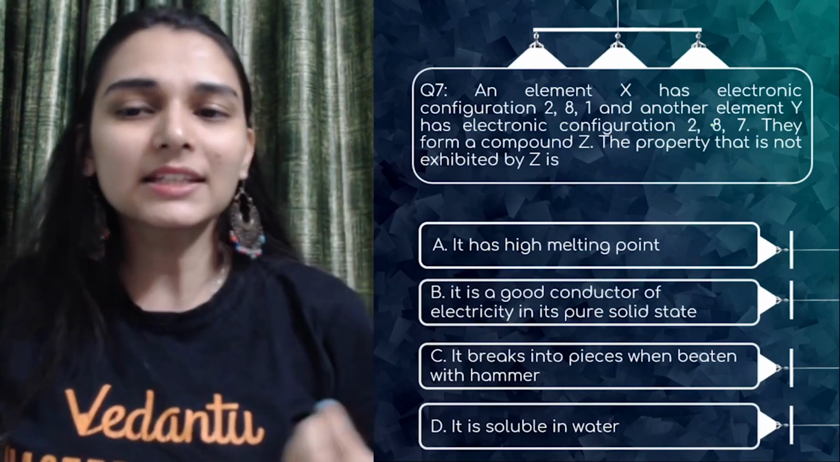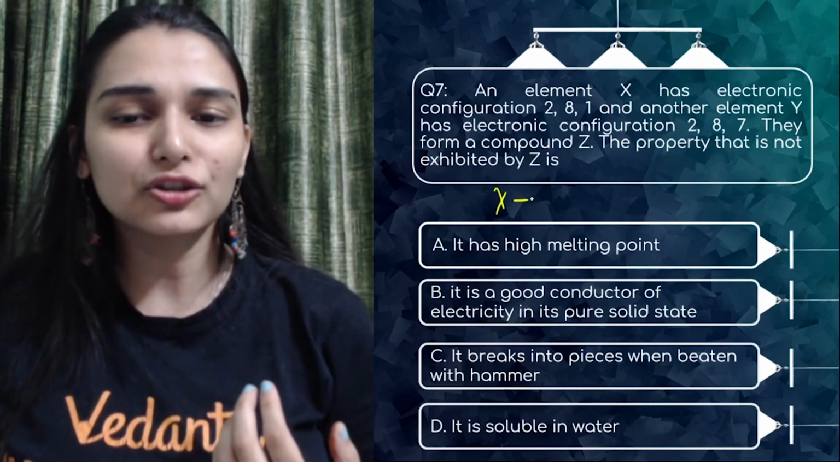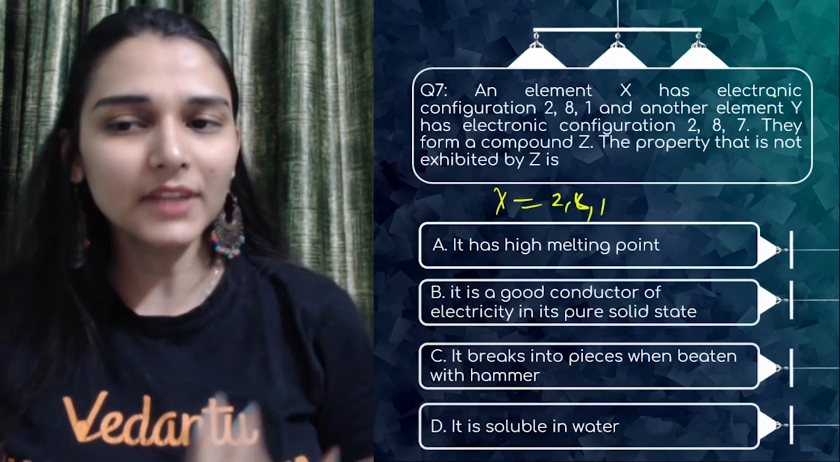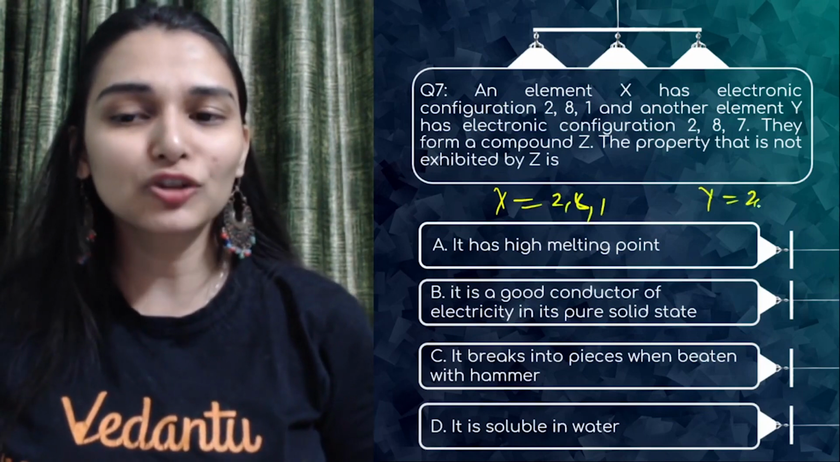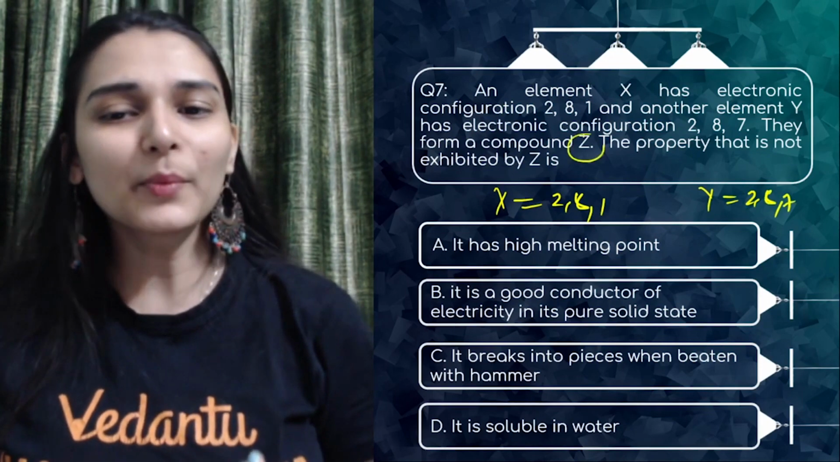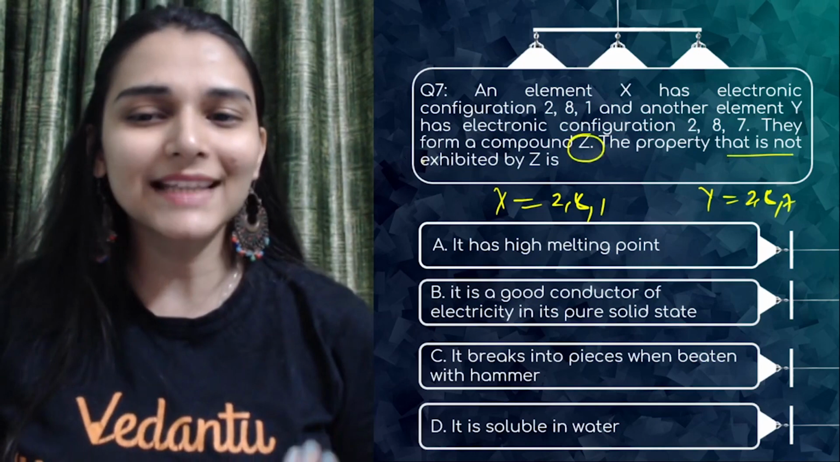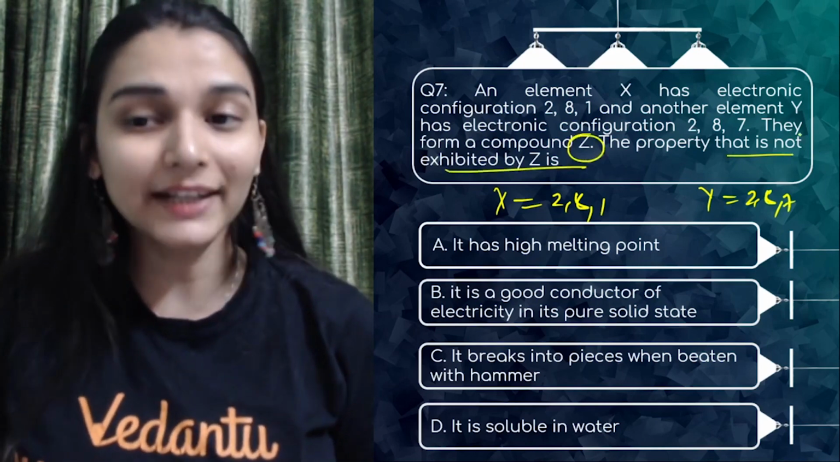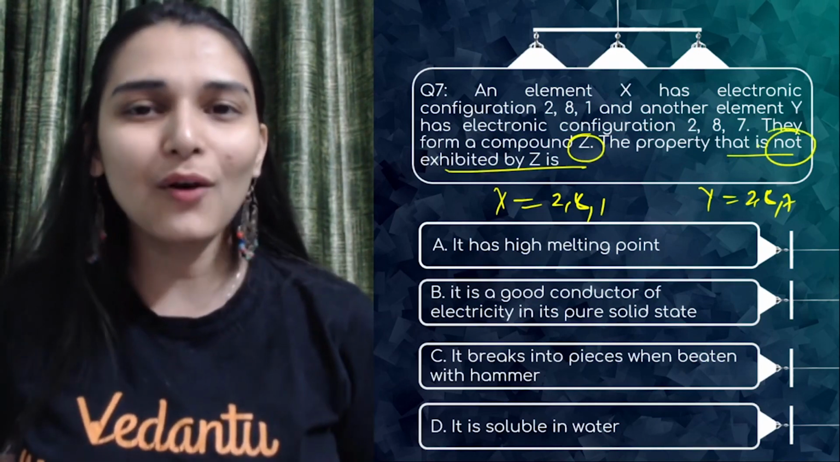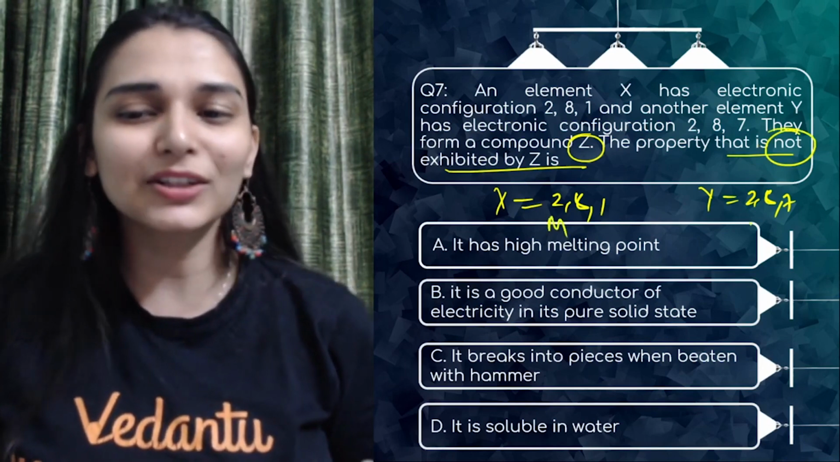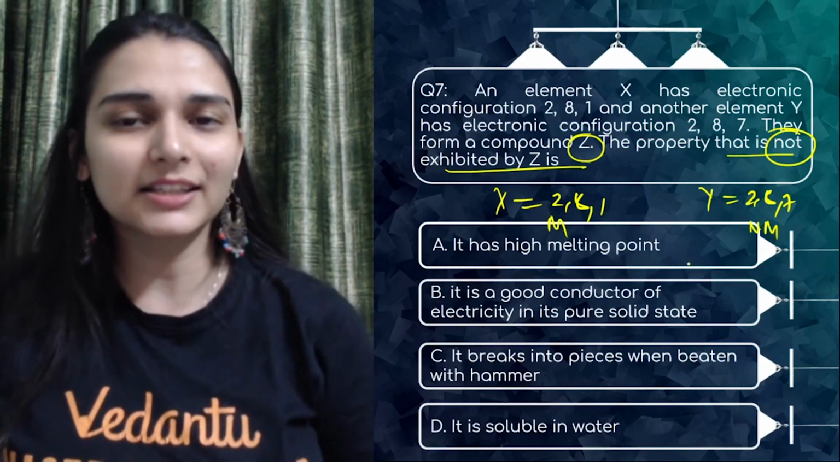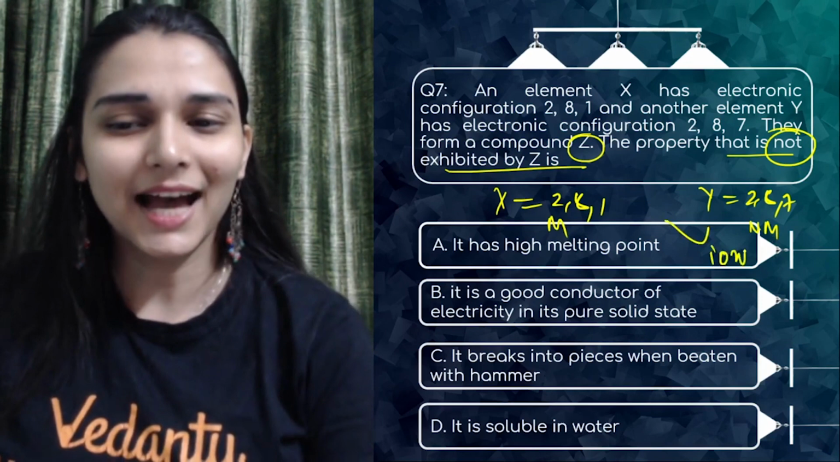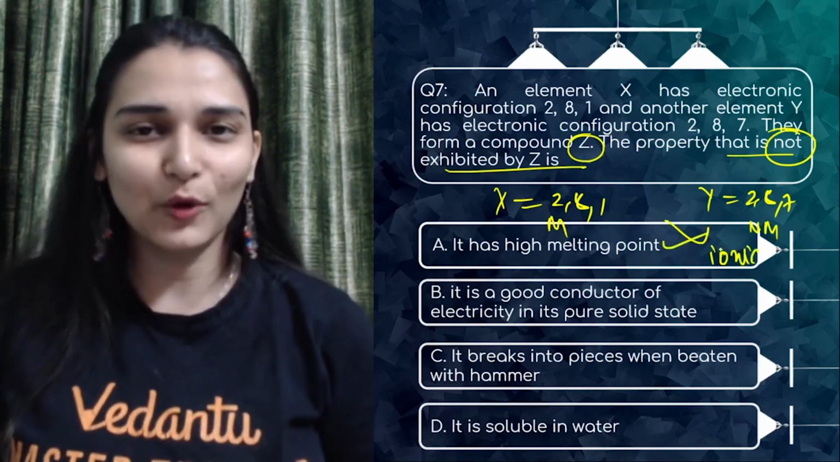7. An element X has electronic configuration 2, 8, 1. Another element Y has configuration 2, 8, 7. They form a compound Z. The property that is not exhibited by Z. So here also metal with the non-metal. Clear cut. What bond will it be? Ionic bond. Ionic bonds do have high melting point.